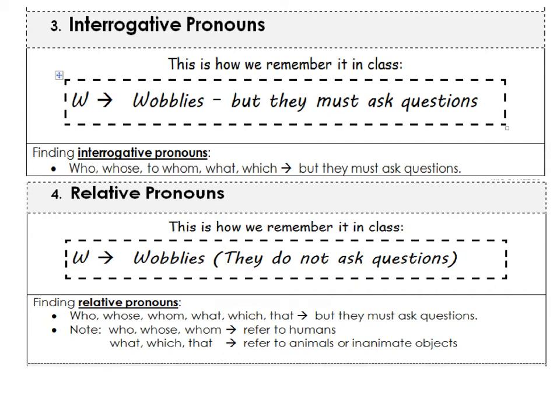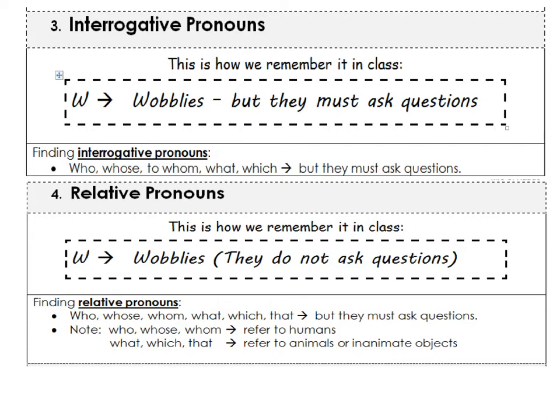Interrogative pronouns and relative pronouns are family of each other. They are because basically the words are the same. You will see they all start with a W, and the interrogative pronouns are words like who, whose, whom, what, which. Relative pronouns are the same words: who, whose, whom, what, and which. There's a slight difference between the two, however.